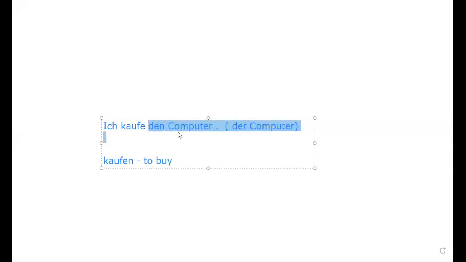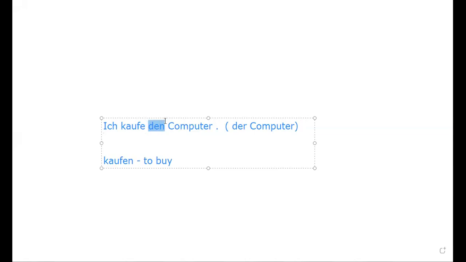If it is a direct object, it means we have to apply the accusative case. Under accusative, for masculine, der will change to den because we have the changes in masculine. That's why we are applying this accusative rule here. That's why it is ich kaufe den Computer.